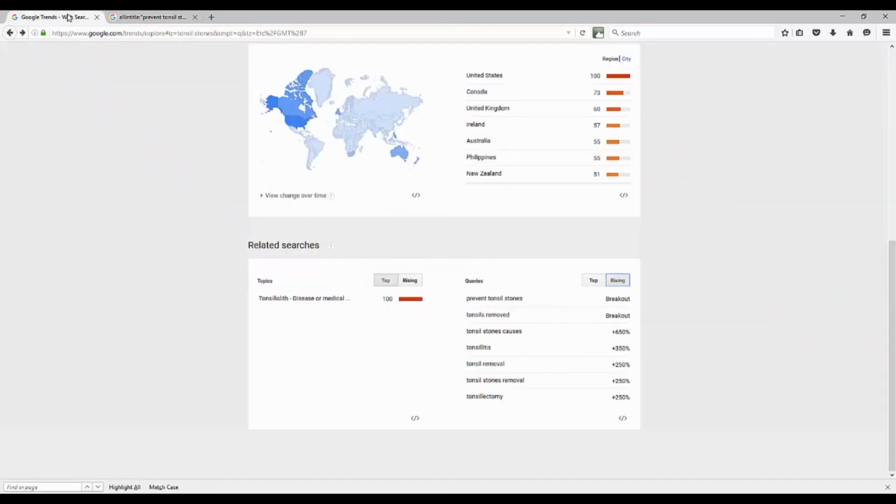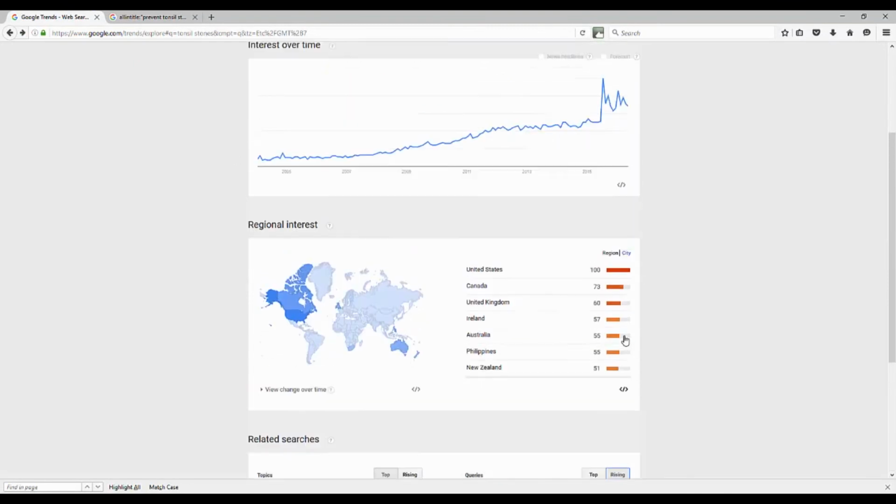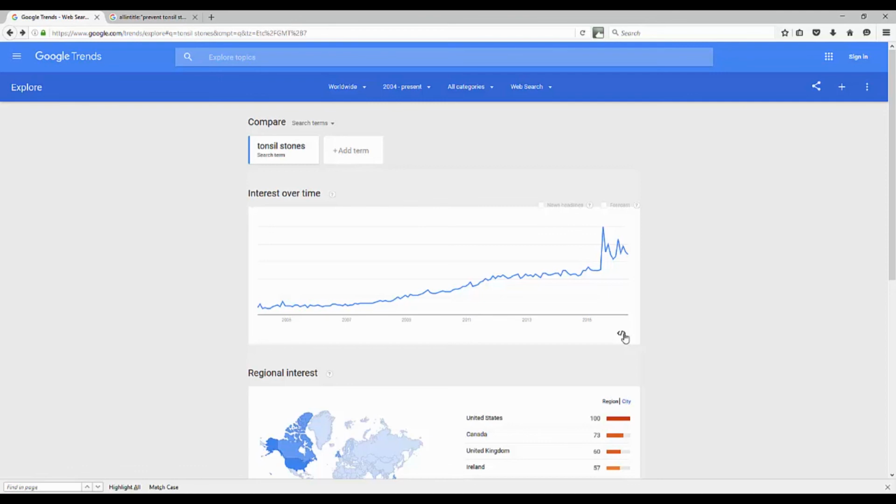So use Google Trends to find those low-hanging keywords, that low-hanging fruit, I like to call it, keywords you can go after. Find what's the breaking news, the rising trends in your niche, and it's going to really help your business grow tremendously. So Google Trends is your friend. Make sure you use it.